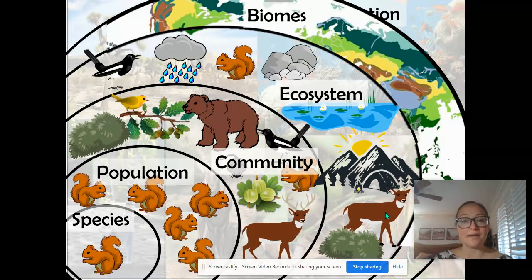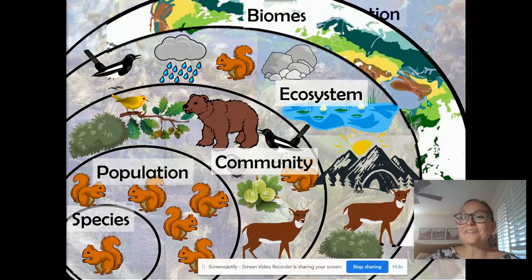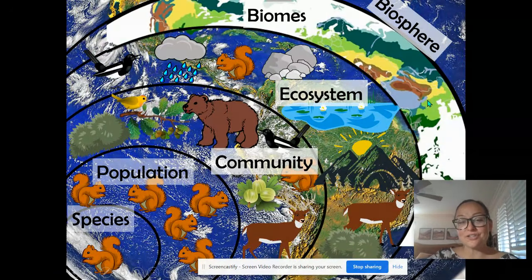Or a desert biome: very dry, very limited in the number of plants or animals that live there. So a biome represents similar ecosystems across the world. And then our last and largest level of organization is the biosphere, which is anywhere on Earth that you find living things, whether it's land, air, or water.